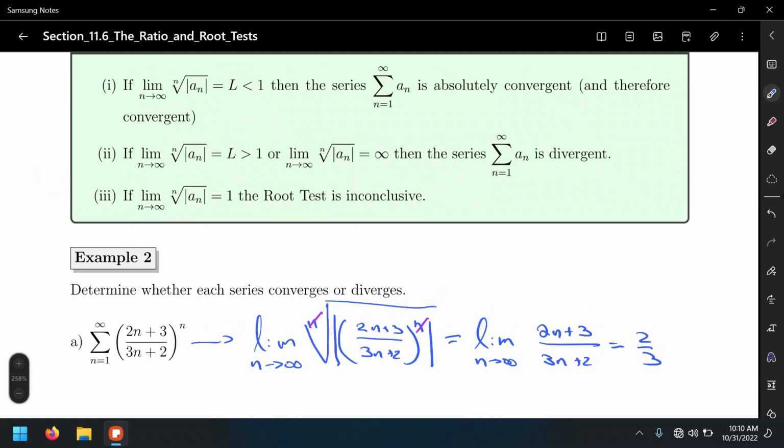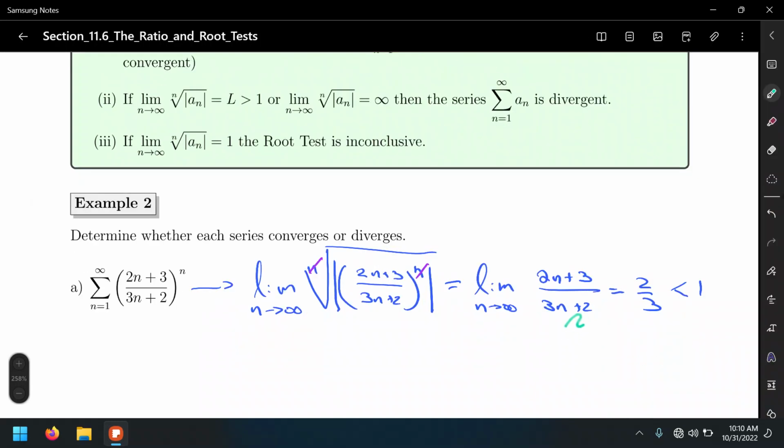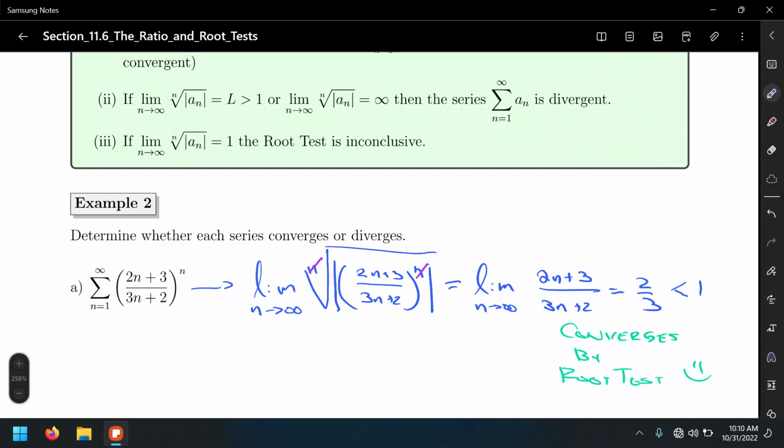Now we need to check the criteria for the root test. We need to check whether this limit is less than 1, greater than 1, or equal to 1. In this case, 2/3 is a number less than 1, which means that the series converges by the root test. All right, converges by the root test. See, it's a very short test, this one. And it's going to be like this for most of the exercises, you'll see.